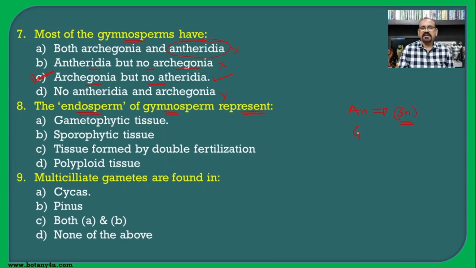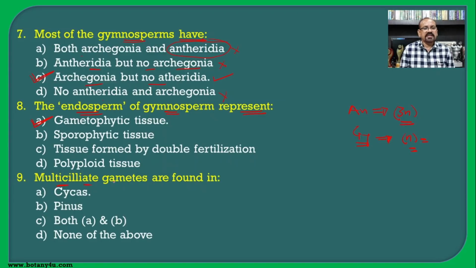But in gymnosperm, the endosperm forms from the female gametophyte and hence it is haploid and forms before the fertilization. So this is the difference between the endosperm of the angiosperm and the gymnosperm. And hence as it is haploid and formed by the gametophytic tissue, it is a gametophytic tissue. That is the correct answer.